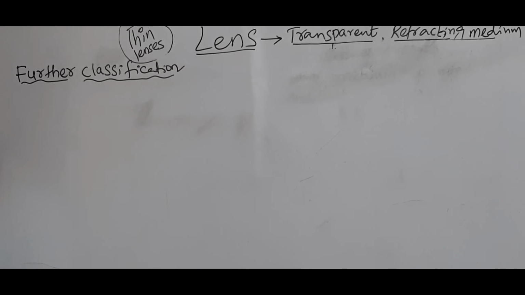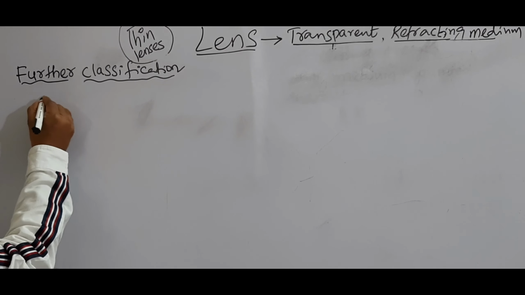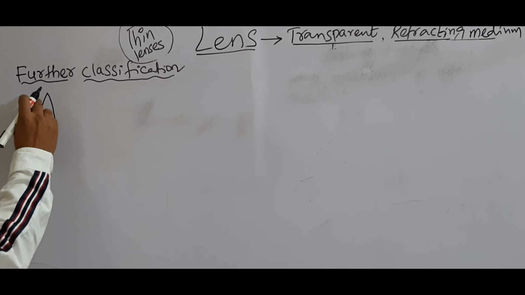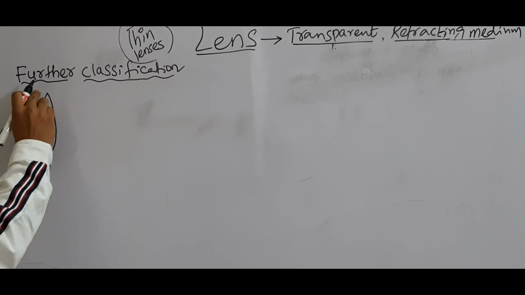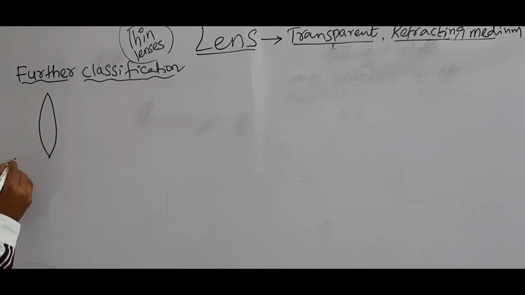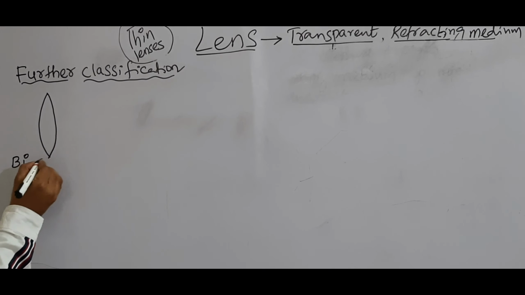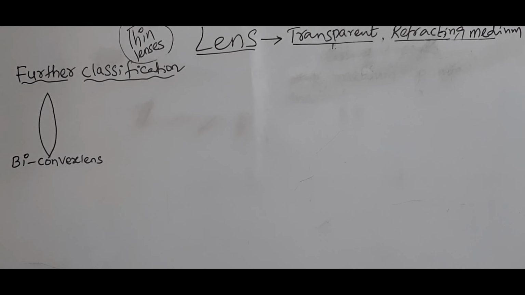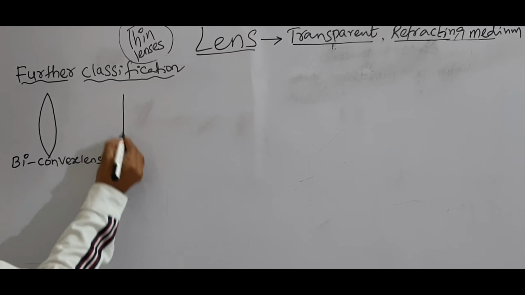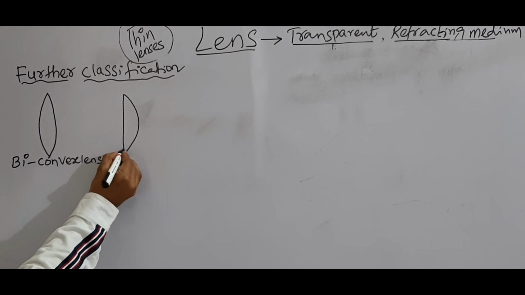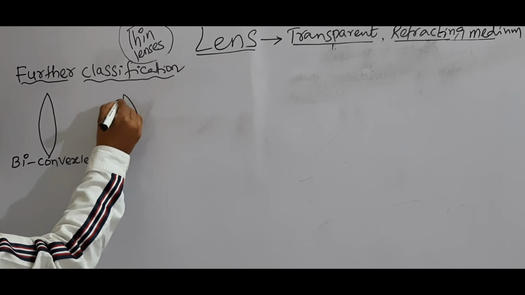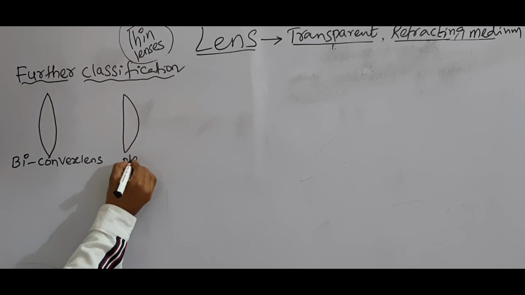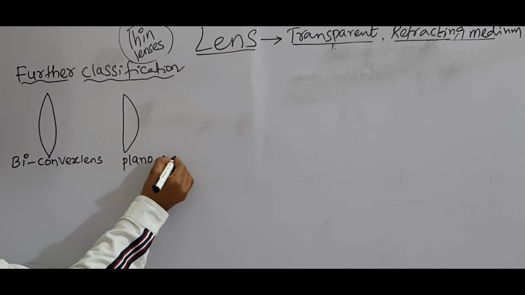Let's see further classification. See here now. If you observe the two surfaces, this is convex, this is convex. So this is a biconvex lens. Next, see here. One surface is plane, another surface is convex. So this is a plano-convex lens.